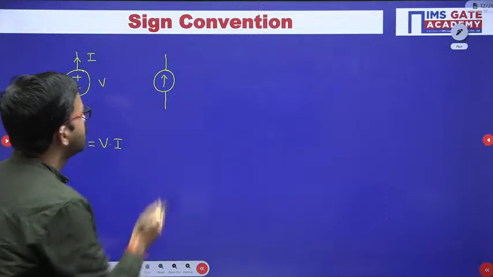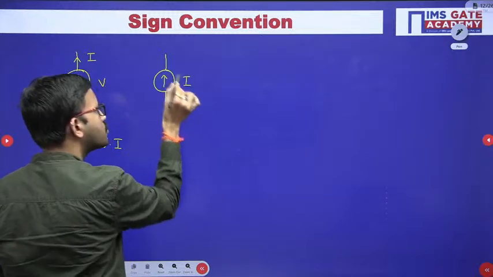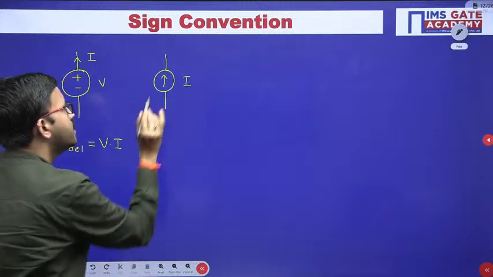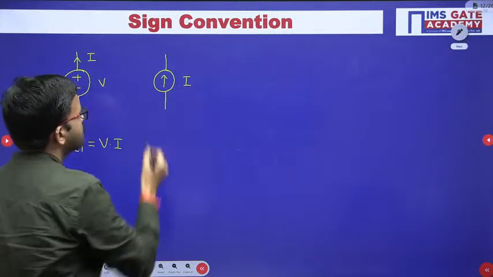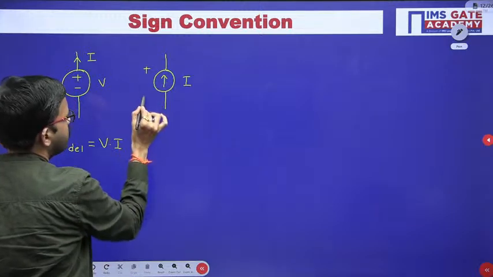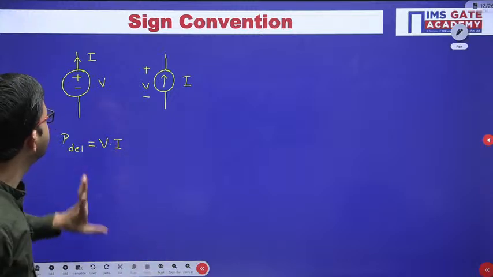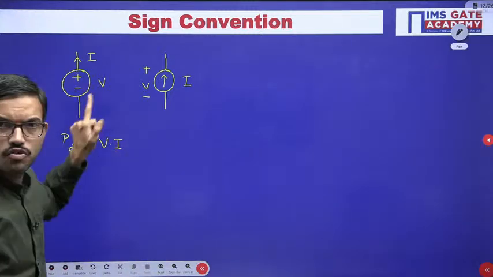Similarly here, we are considering one current source. I am assuming that the current source value is I, and for the time being I am considering the voltage across that source as the same, V. Now you can observe, here you have plus minus polarities with respect to the voltage source.